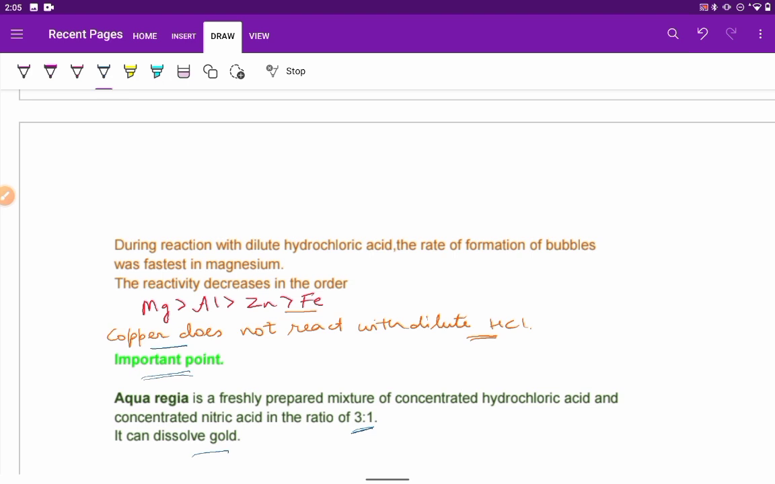Neither of the acids can do it alone, but aqua regia can dissolve gold. It is a highly corrosive fuming liquid. It is one of the few reagents that is able to dissolve gold and platinum. So this is all about aqua regia.